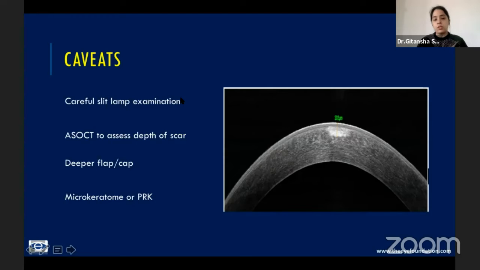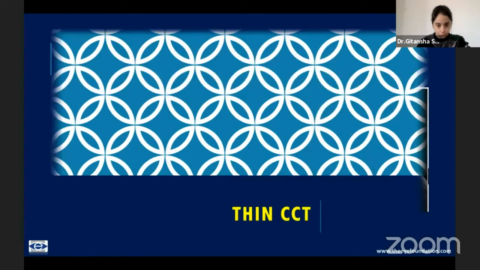So the important thing is to first carefully not miss such opacities. The second is to assess the depth of the scar. If it's a very subtle opacity, which is very superficial, you can always go in for a deeper flap with a femtosecond laser. However, if that's not possible, the other options would be to go for a blade LASIK or to do a surface ablation.